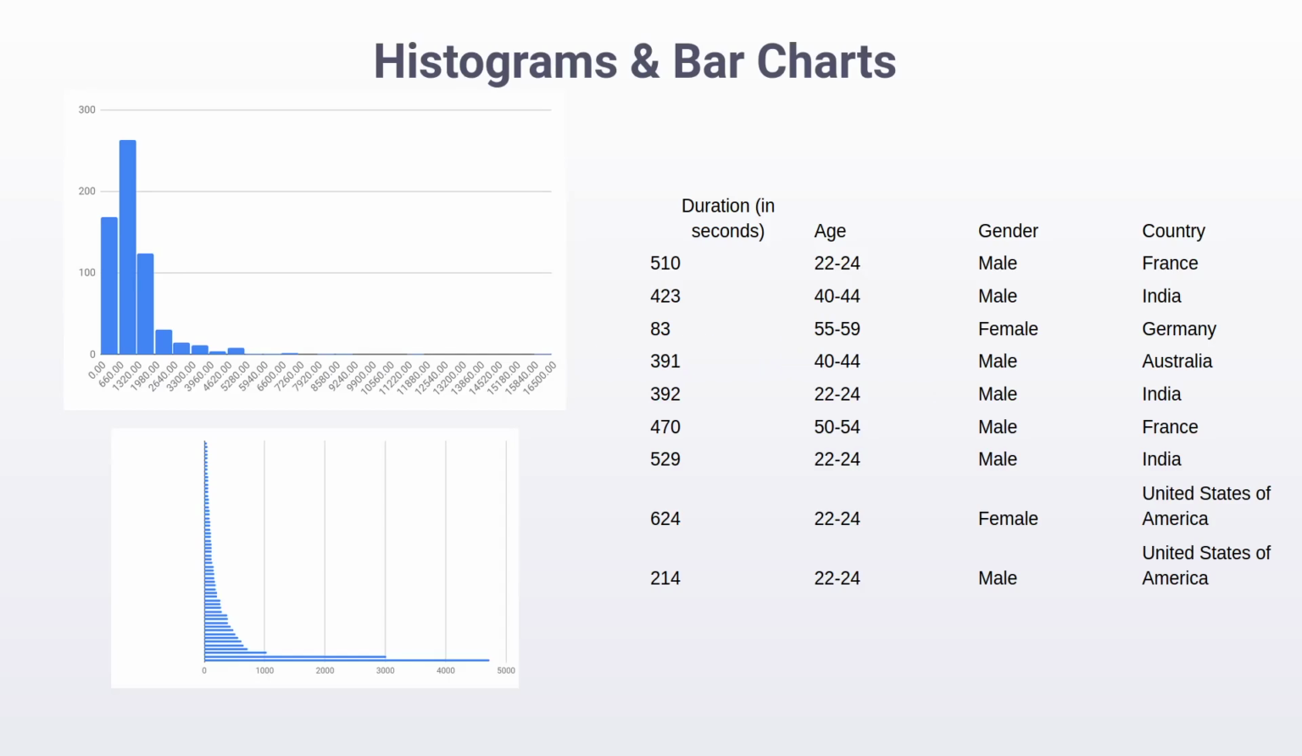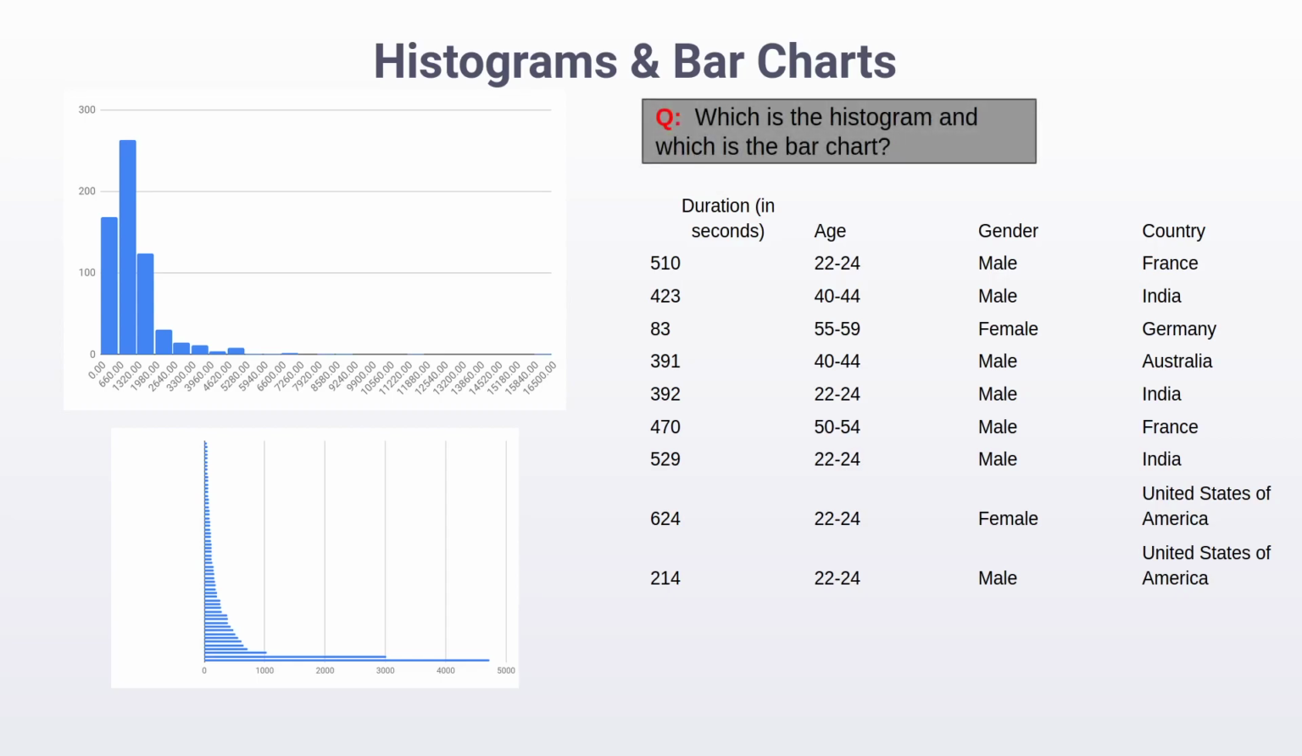So here we have 4 columns. We've already seen this data before. And we have corresponding to these columns a histogram and a bar chart. Let me start with a question right away. Which is the histogram and which is the bar chart? And once you've figured that out, try to think about which column the histogram corresponds to and which column is represented by the bar chart. Feel free to pause the video and think about this.